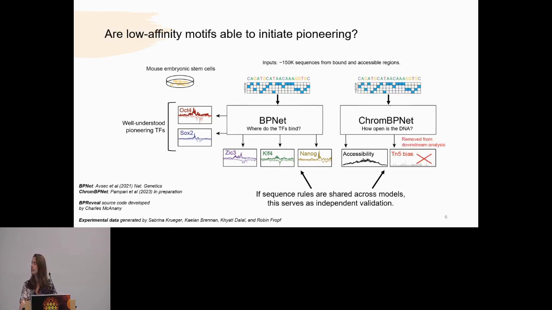Additionally, if I really want to nail whether low affinity motifs act as pioneers, it would be useful to have a sequence to accessibility relationship captured by another convolutional neural network. Here I show a published representation of ChromBPNet, which rather than answering the question of where transcription factors bind, uses a modified training paradigm to answer the question of how open the DNA is, with output data being ATAC-seq data, with the Tn5 enzymatic bias impacting where the cuts are positioned removed from the output predictions. Thus, if the sequence rules are shared across these models, this would serve as independent validation that the sequence rules that we're capturing are indeed indicative of pioneering events.